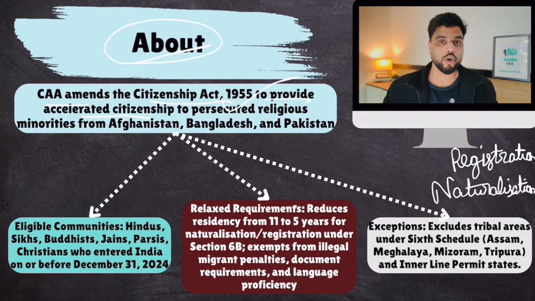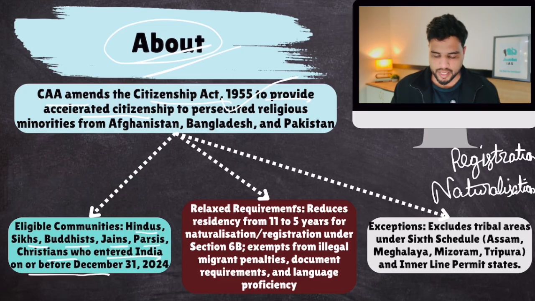Now as you all know, Pakistan, Bangladesh, Afghanistan are majority Muslim countries. So religious minorities in those countries would be non-Muslims, right? So all non-Muslims from Pakistan, Bangladesh, and Afghanistan are covered under this law. So eligible communities: Hindus, Sikhs, Buddhists, Jains, Parsis, Christians who entered India on or before December 31st, 2024.